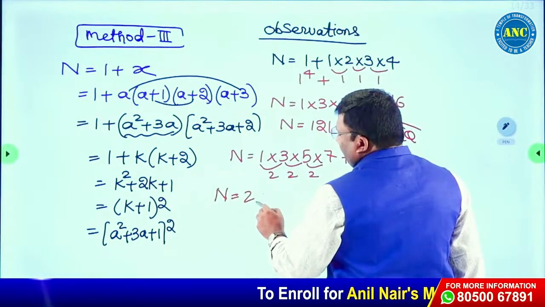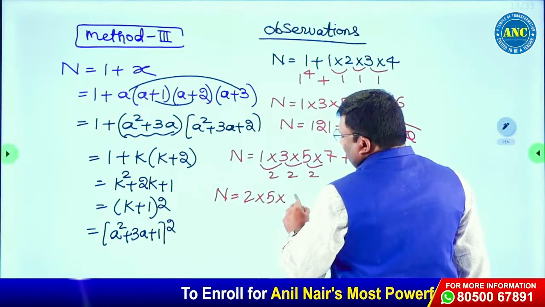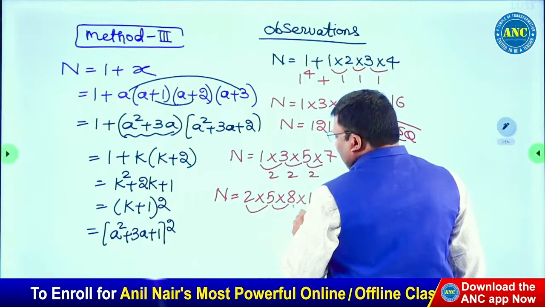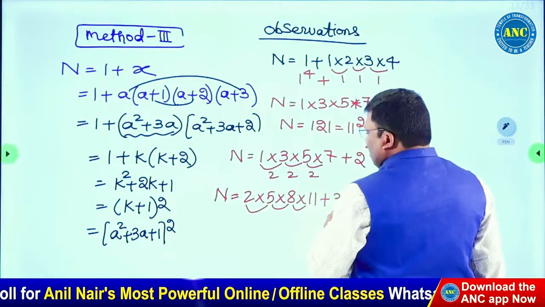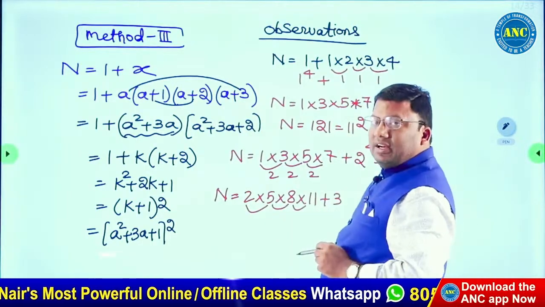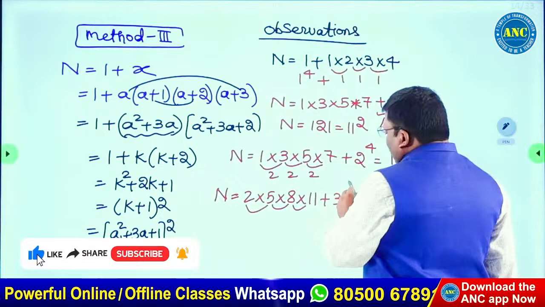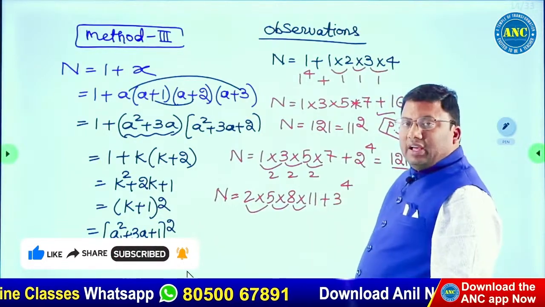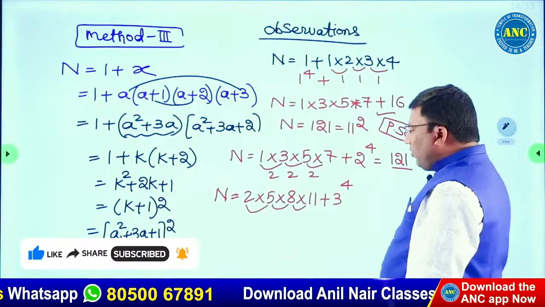2 into 5 into 8 into 11. What is the deviation? 3. Deviation is 3. How many terms are there? 4 terms are there. So it is 3 power 4. Are you all with me?